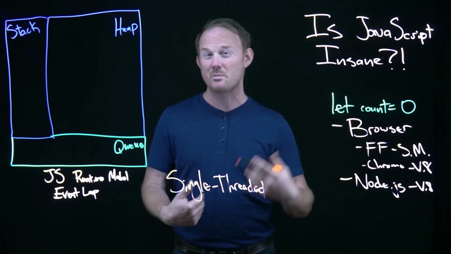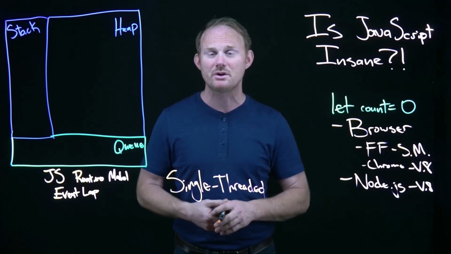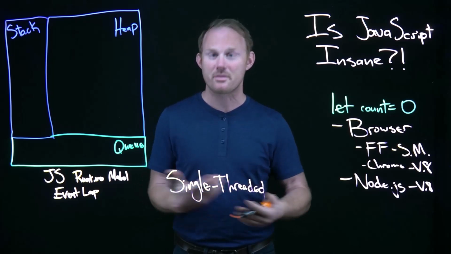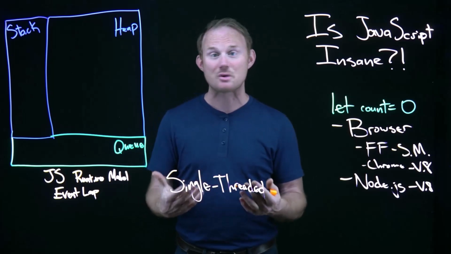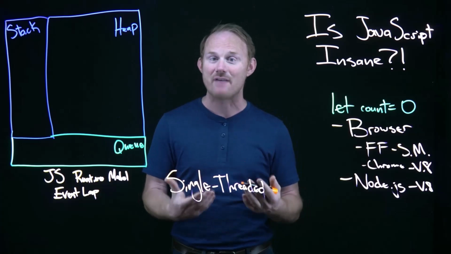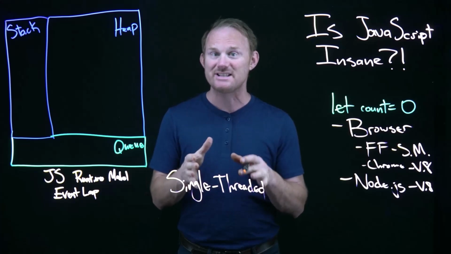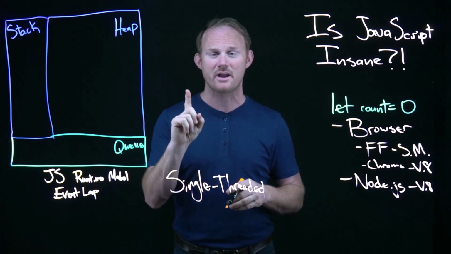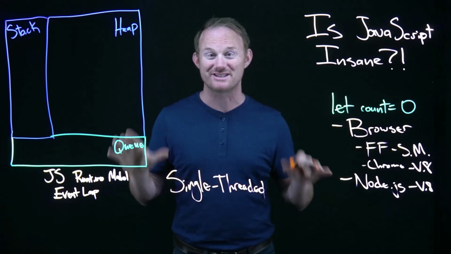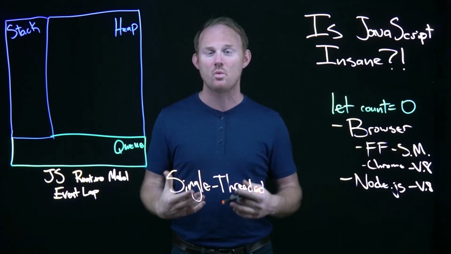Python is single-threaded as well, but you can get to a kind of multi-threaded paradigm with a library. In JavaScript, I do not know of any way to ever simulate a multi-threaded approach. What does this mean? Single-threaded means JavaScript can do one thing at a time. No exceptions. It can never do more than one thing at a time.